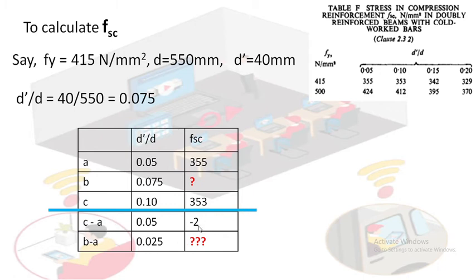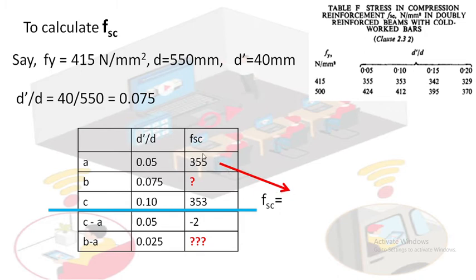Now this is our calculation. You want the FSC value, right? Here you do it mechanically. You don't think. There is no scope for thinking over here. Just write these values. Now this 355, write it here.